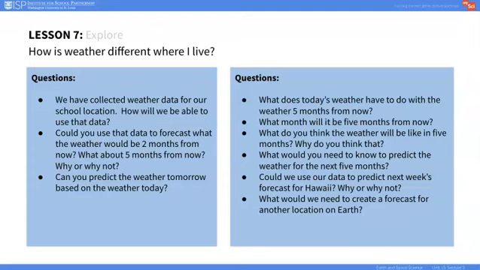In the Explore portion of this lesson, students will revisit the weather data that they have been collecting, recall how this data can be used to predict short-term weather, and consider if this data can be used to predict long-term weather patterns. Students will participate in a discussion. There are a number of questions provided in the curriculum to guide you in facilitating this class discussion. The goal of these questions is to get students thinking about how you would predict long-term weather in our region, as well as other locations of Earth.